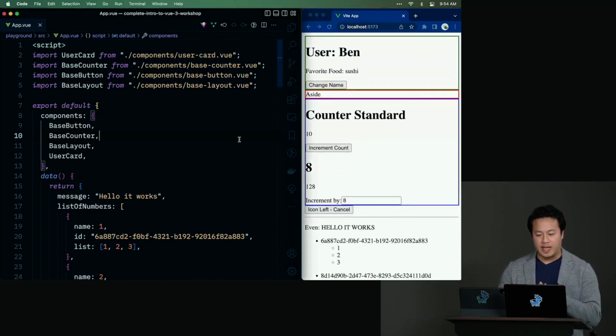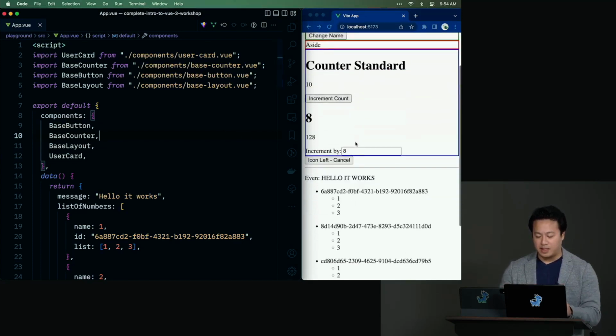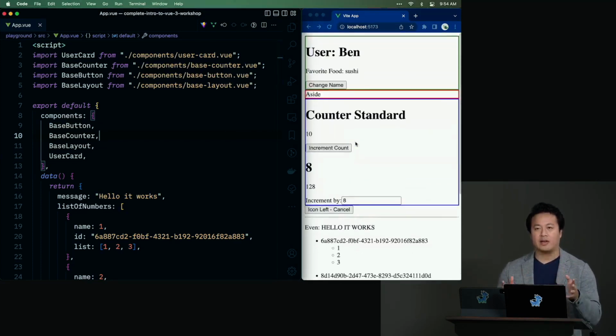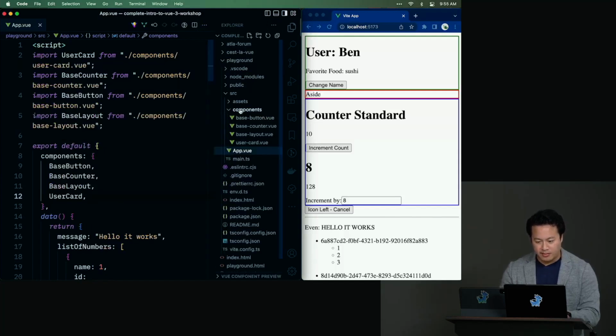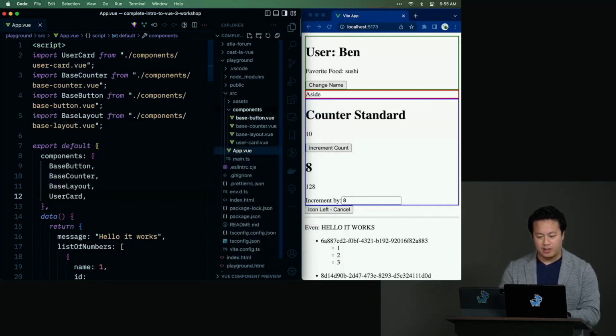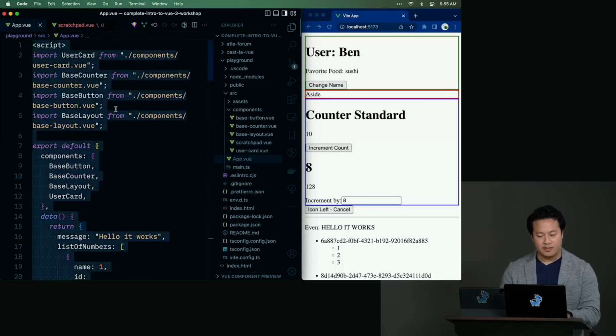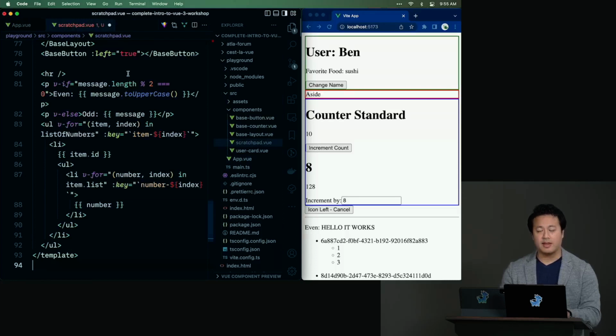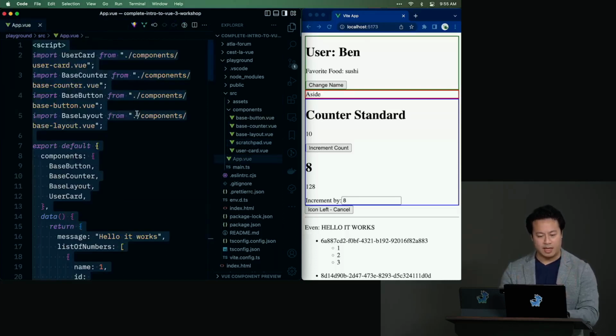So let's go ahead and jump back into the code. As we can see here, we have a lot going on right now. And since we're talking about a new concept in regards to fetching async data, let's clean this up a bit. So I'm going to migrate this over into a separate scratch pad. Inside of components, I'm going to create a scratchpad.view file, and we're just going to migrate everything from app.view over. That way, you have that as reference for later on if you want to see exactly what happened.